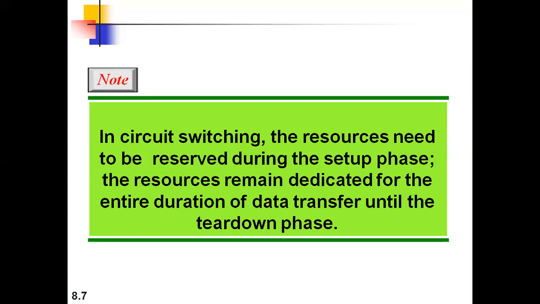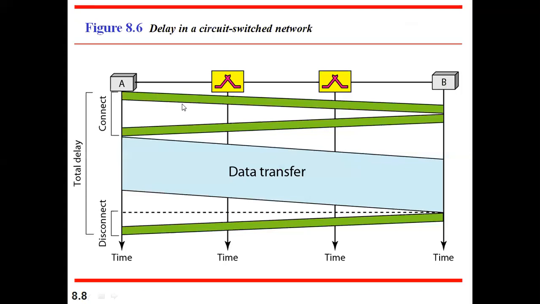Yes, sir. That is what, with respect to performance, it is less efficient because a dedicated path is there, so nobody else can transmit at a time. With respect to delay, as I already said, during connection time, data is not getting transmitted. See here, A to B we are transmitting the data. A to B is passing through two switches. During this period, during the connection establishment phase, no data is getting transmitted.